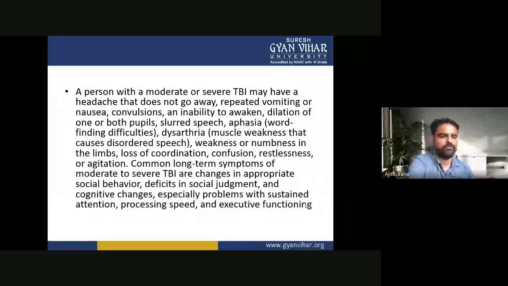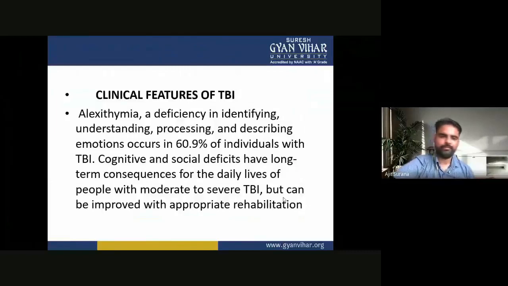Clinical features of TBI. Alexithymia, a deficiency in identifying, understanding, processing, and describing emotions, occurs in 16.9% of individuals with TBI. Cognitive and social deficits have long-term consequences for the daily lives of people with moderate to severe TBI, but can be improved with appropriate rehabilitation. So, alexithymia is a deficiency in identifying, understanding, processing, and describing emotions.